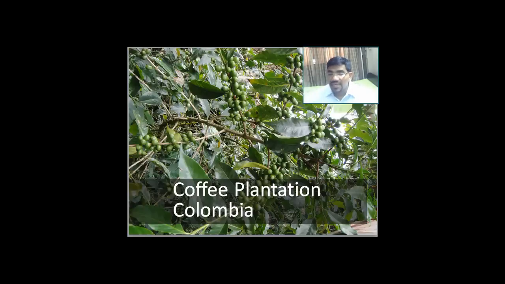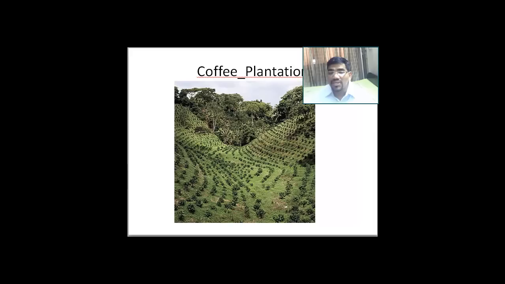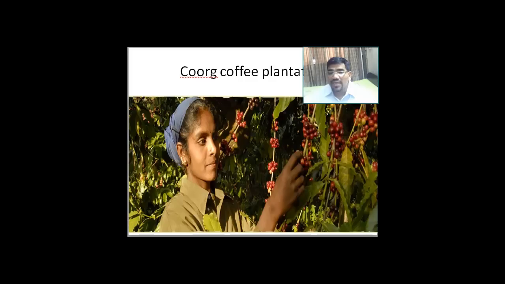So this is that plant, and you can see the coffee growing in this. Here is the coffee plantation being shown, and further if you see, here you see a lady picking the same thing when it is in the right position, and you can see this is in Coorg. Coorg must be an area in South India where coffee plantation is done.